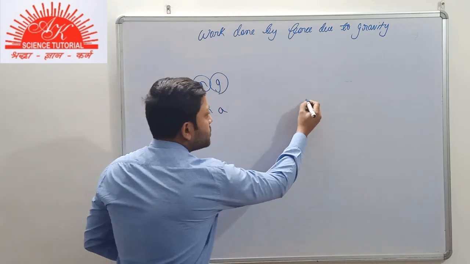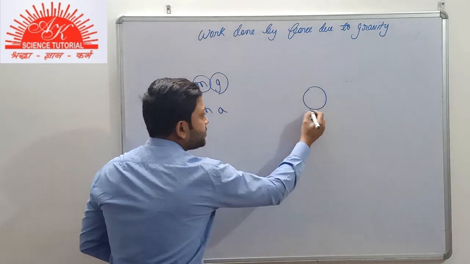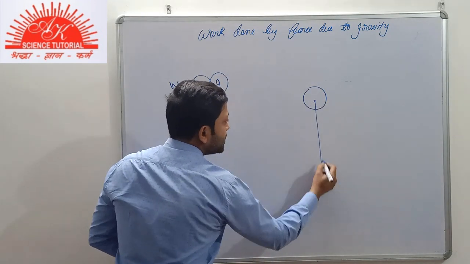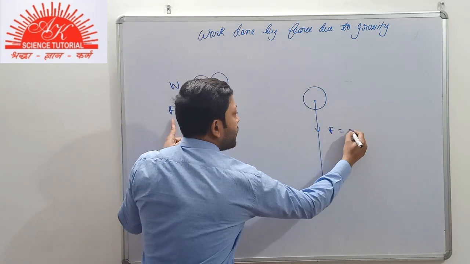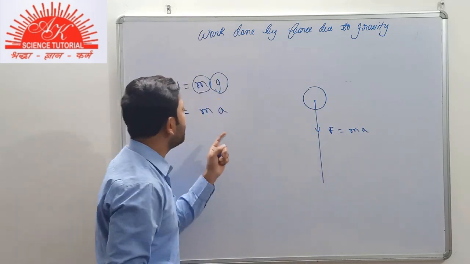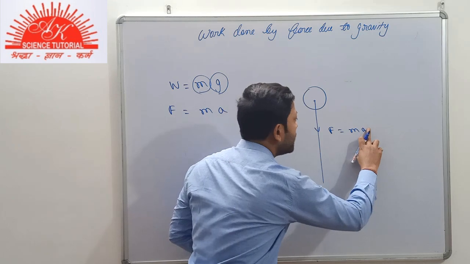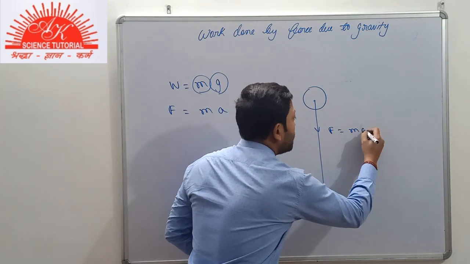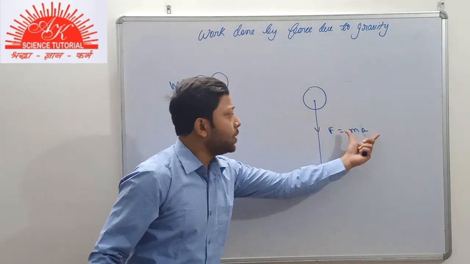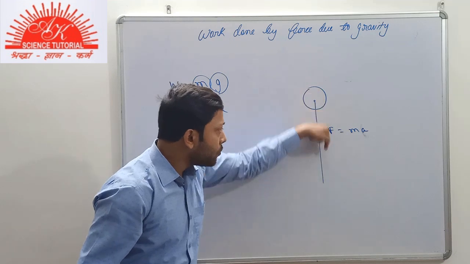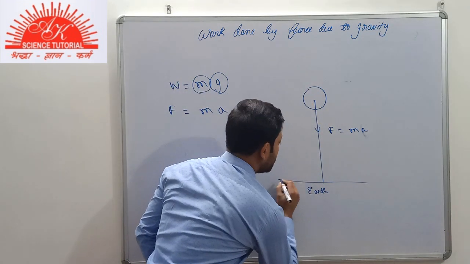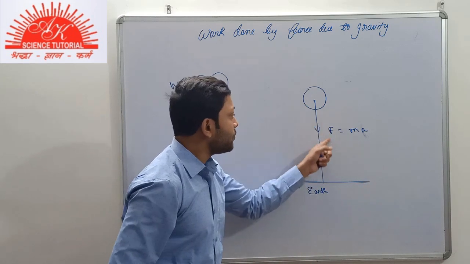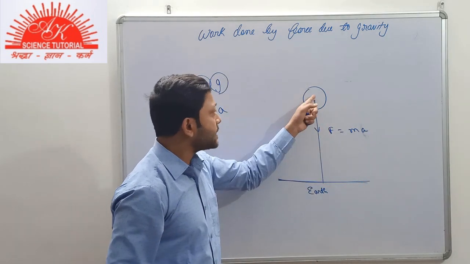So suppose we have a body over here. This body experiences a force of m into a. The formula for force is m into a. Now this is the force with which the surface of Earth attracts any body.